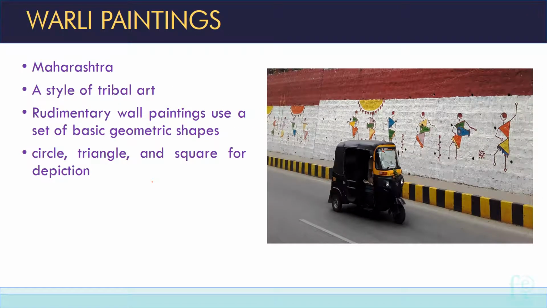Varli paintings. Varli paintings belongs to Maharashtra. It is a style of tribal art. The most important question that comes from GI tags is the particular state. So Varli paintings belongs to Maharashtra. And what is Varli painting? It is rudimentary wall paintings. It is using a set of basic geometric shapes. Here you can see circle is used, triangle is used, or square is used for depiction. So Varli paintings belongs to Maharashtra, a form of tribal art which is using basic geometric shapes for depiction.